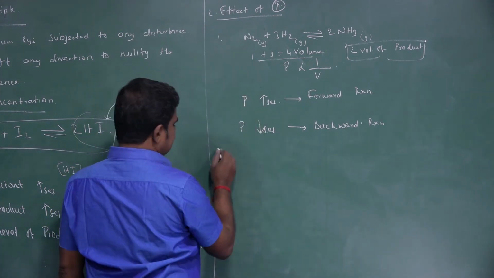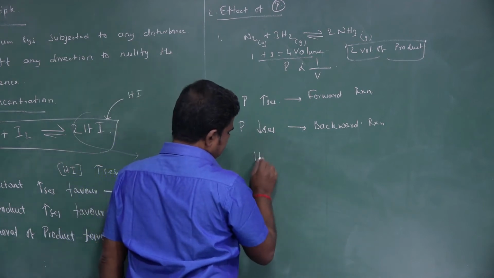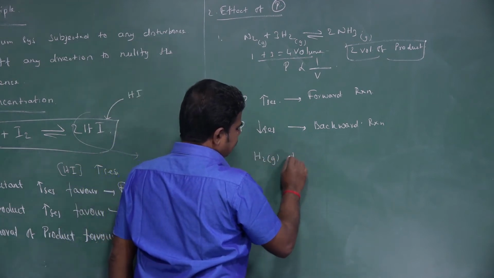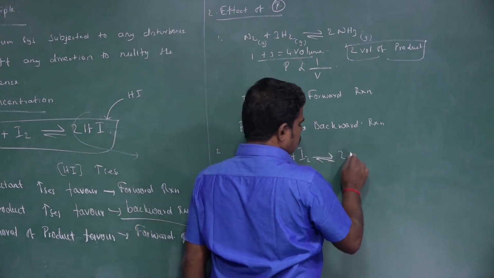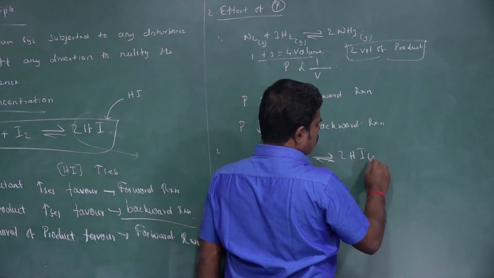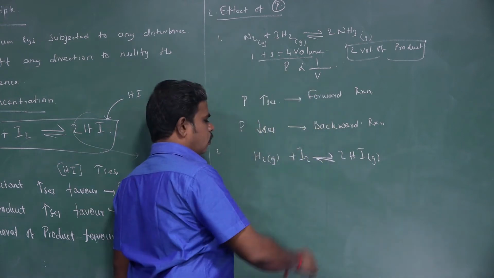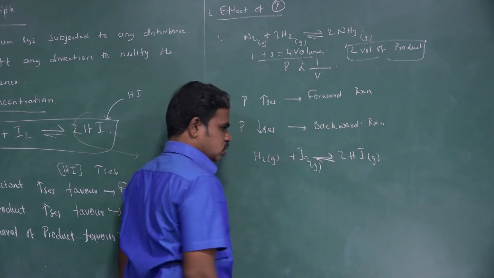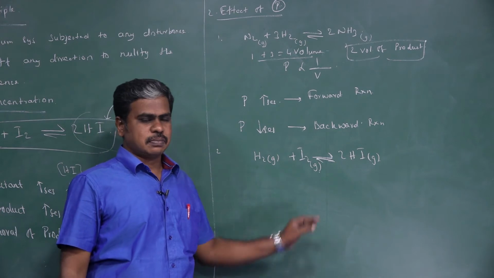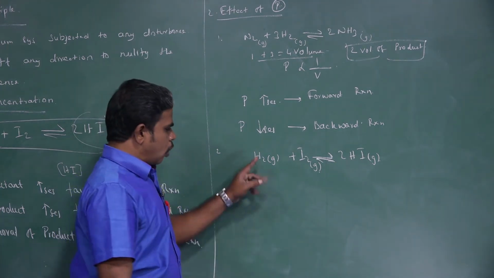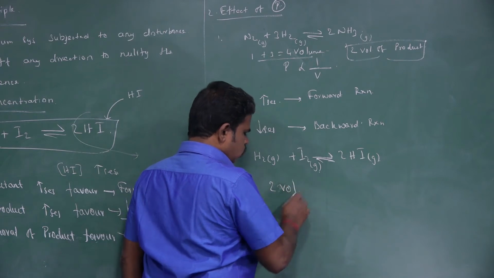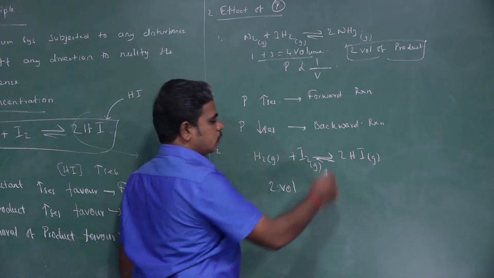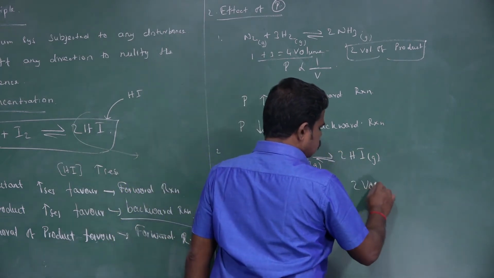Now, we may take the second example. Here, H2 gas plus iodine gas are in equilibrium and form 2HI gas. Here all are gaseous, so the effect of pressure is possible. And how many volumes? Here it is 2 volumes, correct? 1 volume and 1 volume. And here also it is 2 volumes.